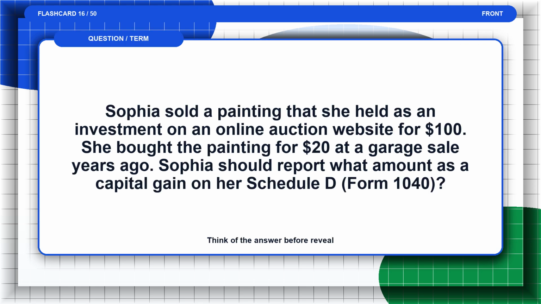Flashcard 16. Sophia sold a painting that she held as an investment on an online auction website for $100. She bought the painting for $20 at a garage sale years ago. Sophia should report what amount as a capital gain on her Schedule D Form 1040? Think of the answer before the reveal.